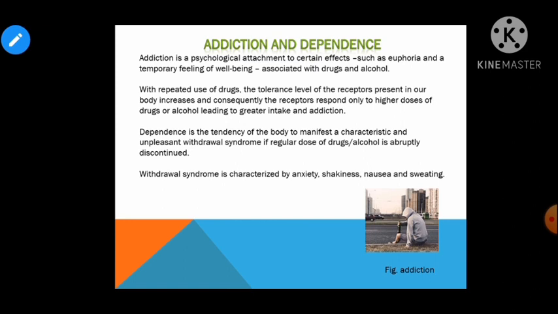Euphoria, happiness के लिए लोग drugs या alcohol का use करते हैं, and they take on the regular basis. ज़रूरत ना भी हो तब भी वो regular basis पर इनको consume करते हैं. And the addiction also lead to the take up of higher doses of drug, right? और alcohol और drugs के repeated use से it increase the tolerance level of the receptor.